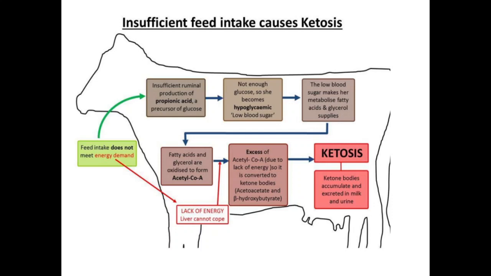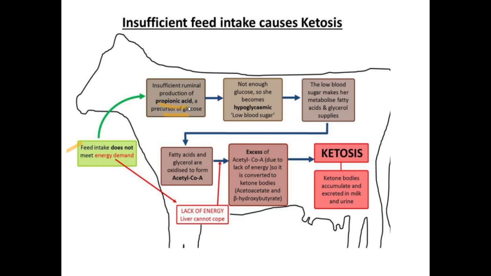Okay, so this one figure is there. This is our animal. Feed intake does not meet the energy demand. This animal requires a certain amount of feed, but its energy demand is not met. So what happened? There is insufficient ruminal production of propionic acid, a precursor of glucose. The animal is not being fed properly, so propionic acid is being produced less.